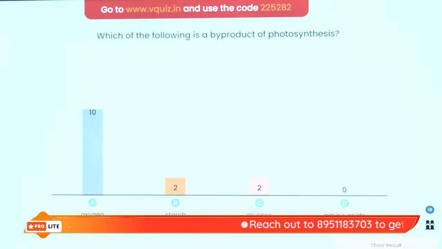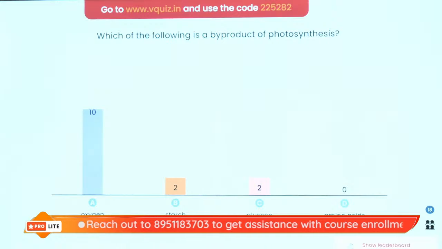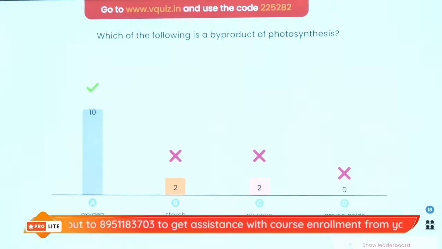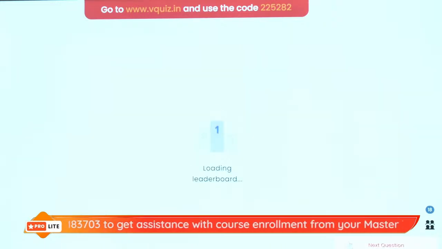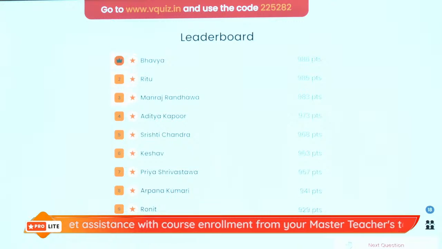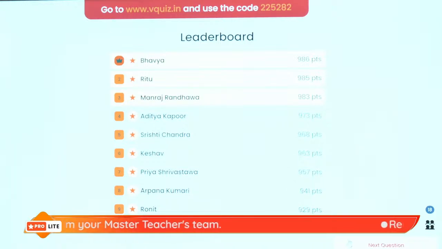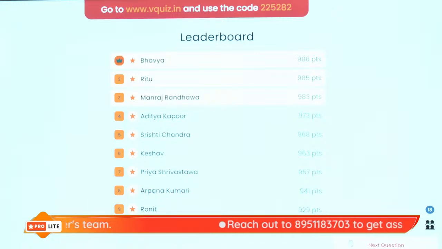Guys, I'll need your little support today because I'm shuffling from here and there to just change the screen. And on the superboard with the superstars, we have got Bhavya, Ritu, Manraj, Aditya, Srishti, Keshav, Priya, Arpana, Ronit, and Navya. So these are the ones on the fastest finger list, the shining bright stars on the leaderboard.